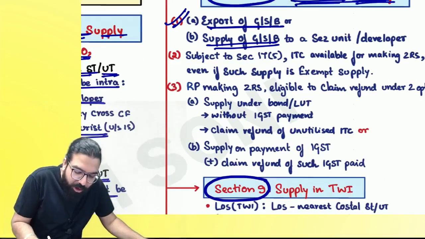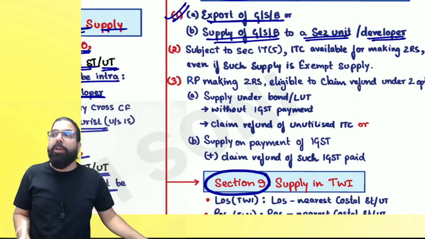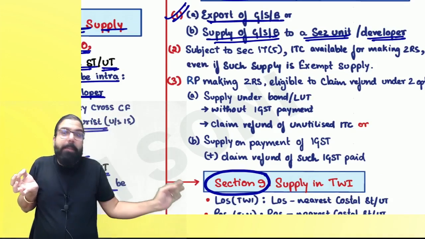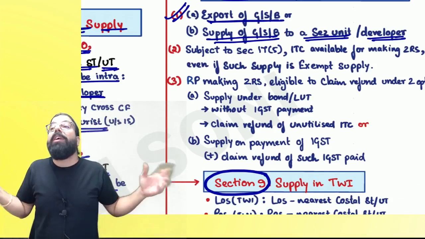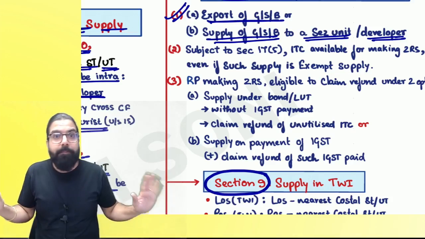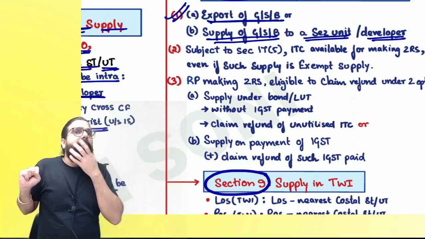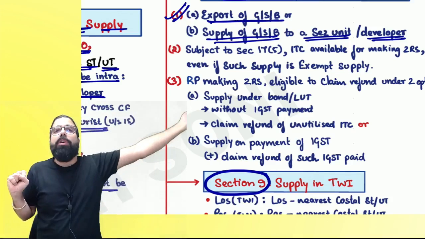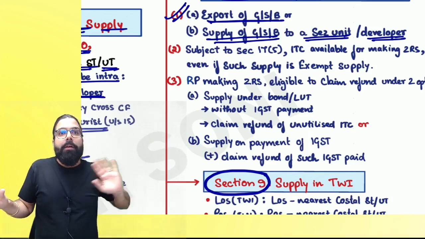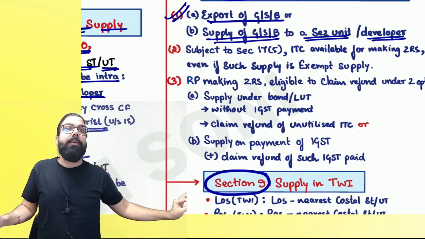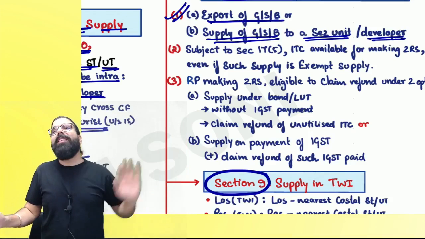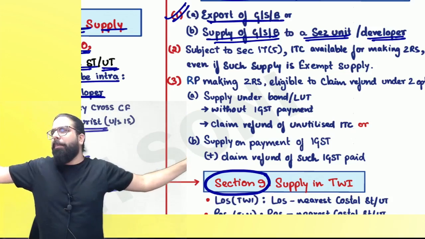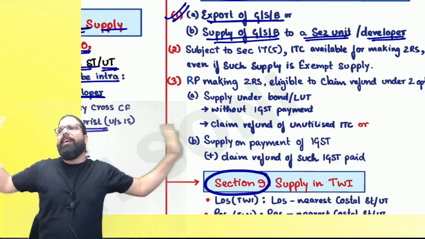The next one: supply of goods or service to an SEZ unit or developer. Why are SEZs made? Tell me one thing, supplying to an SEZ or supply by an SEZ within India, what is it called? Interstate. If an SEZ exports, what will it be? Export, zero rated supply. Correct? But if it supplies within India, it is interstate. The SEZ said, we are set up only to export, so please tell other people supplying to us not to charge any tax.